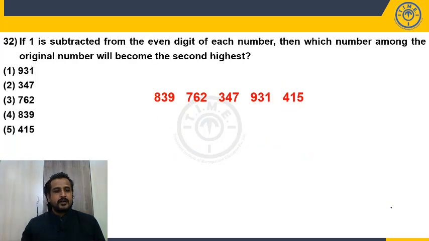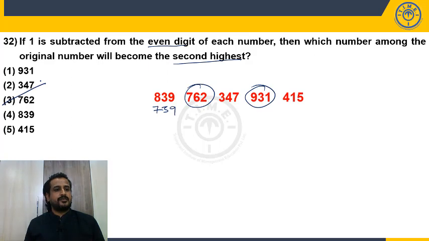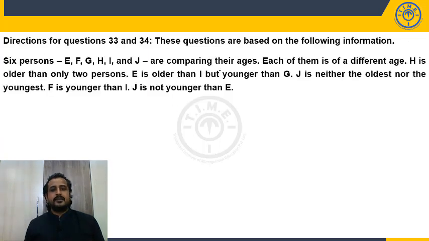Last question in this set. 1 is subtracted from even digit of each number. Now which number among the original numbers will become the highest? To decide the highest or the second highest, we should focus on the digit which is in the hundreds place. Right. So if the even digit is in the hundred place, subtract it. So 8, so 7. That's it. Now it is 739. Now what is the given question? Second highest number. Now what is the first highest number? 931. Second highest number? 762. So choice 3.